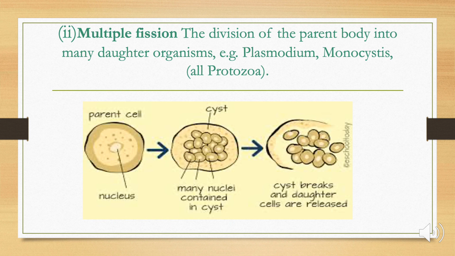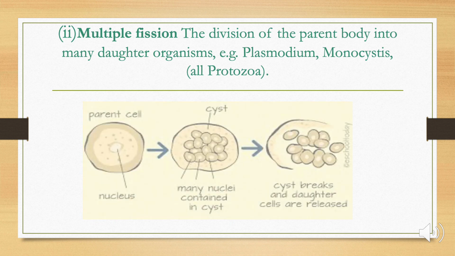When favorable conditions arise, like when we sow a seed in the soil or put it in water, the seed coat ruptures and the seed germinates. Similarly, when they get favorable conditions, the cyst ruptures and the cells within the cyst are released, which absorb nutrients and grow in size. So a single cell, as seen in the case of Plasmodium, the malarial parasite, can divide repeatedly into a number of cells, and their rate of division is very high. So they also increase the chance of survival.